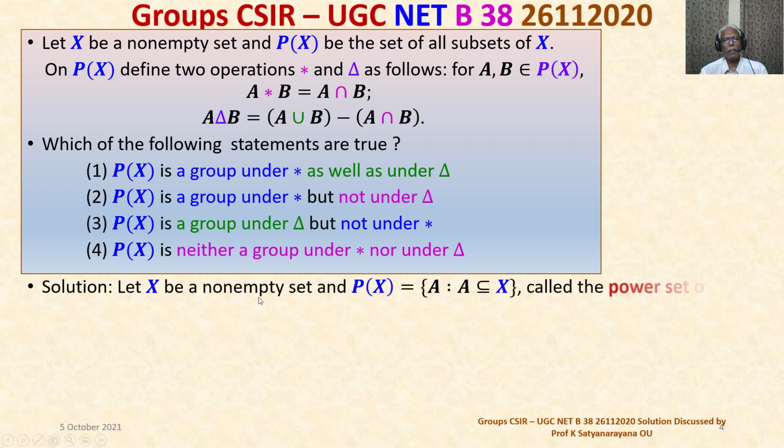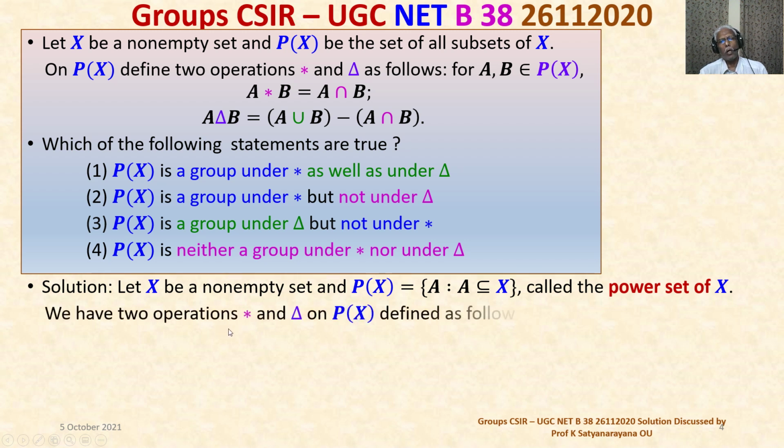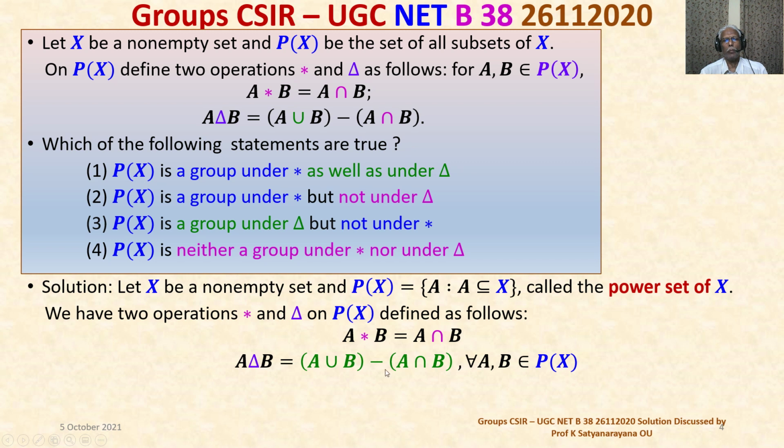Solution. Let X be a non-empty set. P(X) is the set of all subsets of X. It is the set of all A such that A is contained in X, called the power set of X. We have two operations star and delta on the power set of X defined as follows. A star B is A intersection B, that is, star is the intersection. A delta B is equal to A union B minus A intersection B, for all A, B belonging to the power set of X. That is, delta is the symmetric difference.